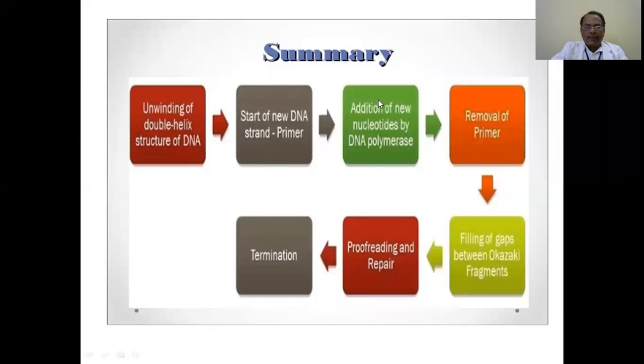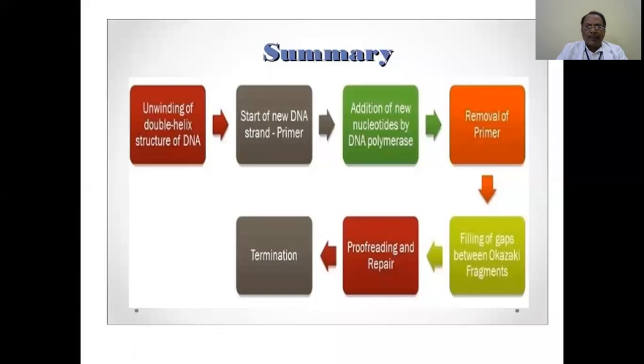Here it very, very rigidly, stringently follows the base pairing rule. And then once it is completed, removal of primer, and filling in the gaps between Okazaki fragments initially by polymerase 1, and the last step is by ligase. And once this is all over, they will not immediately wind into the double helical structure.